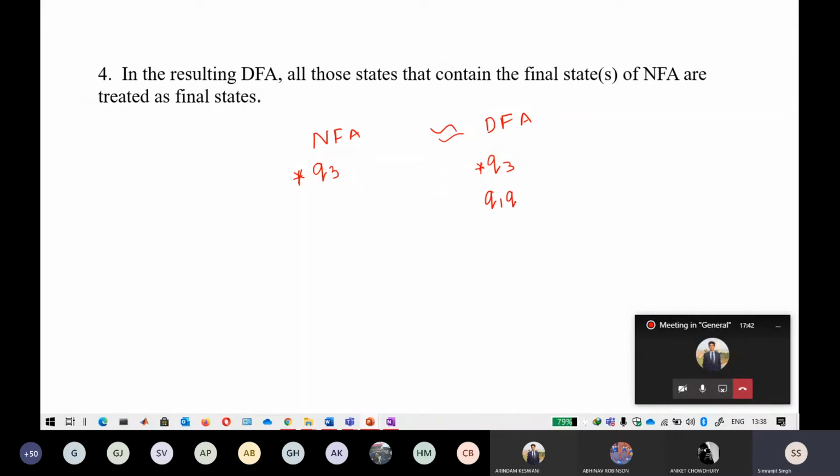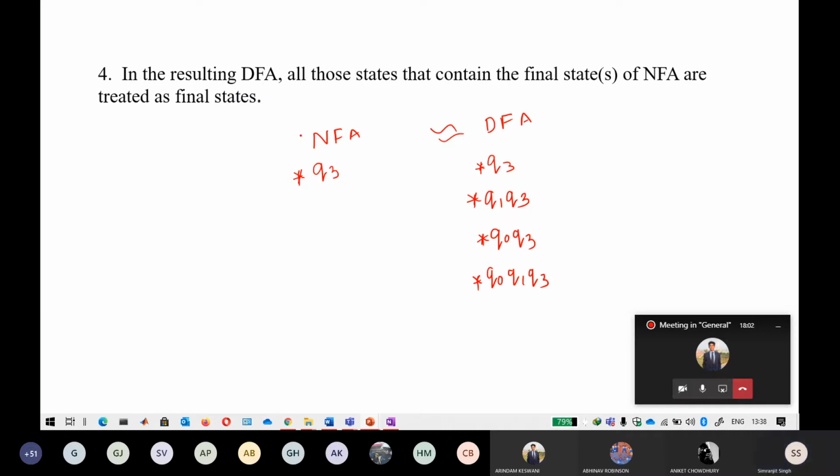Okay, so it can also be like this: Q1 Q3 will also be the final state. In the same way, it can also be like this: Q1 Q0 Q3, Q0 Q1 Q3. So wherever there is Q3, that will automatically become your final state. So keep in mind, these are some important points.